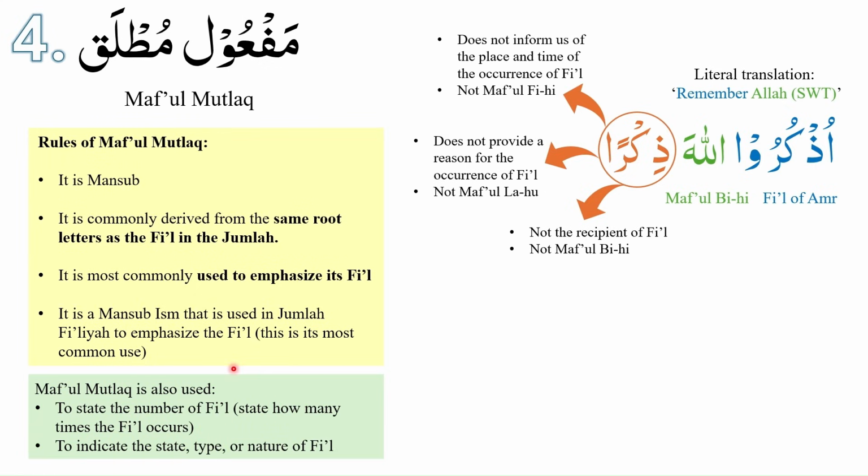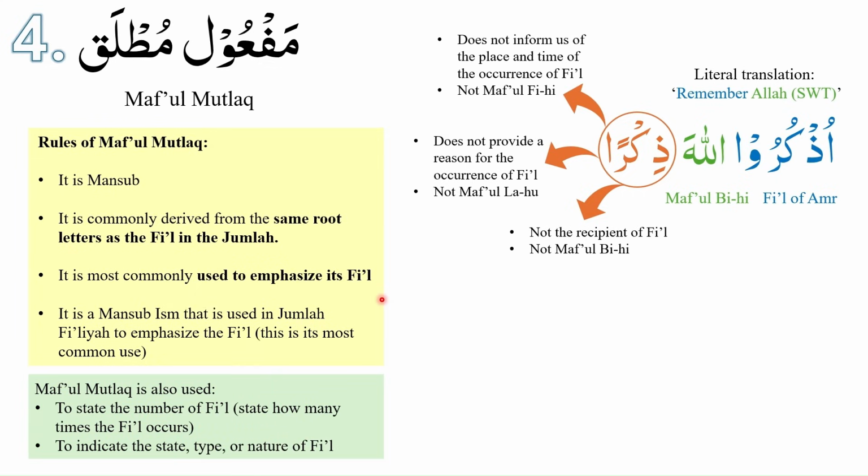These other uses are: maf'ul mutlaq can be used to state the number of fi'l, or to state how many times a fi'l occurs, and maf'ul mutlaq can also be used to indicate the state, type or nature of fi'l. But the most common reason for which maf'ul mutlaq is used is to emphasize its fi'l.